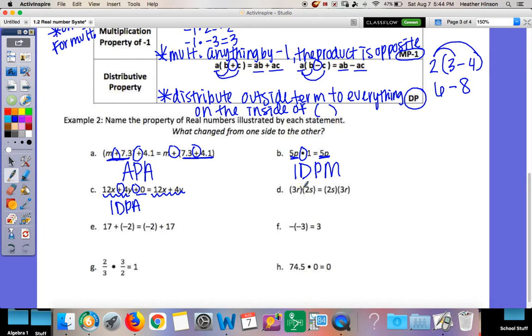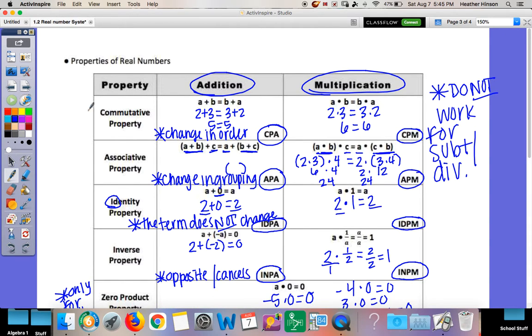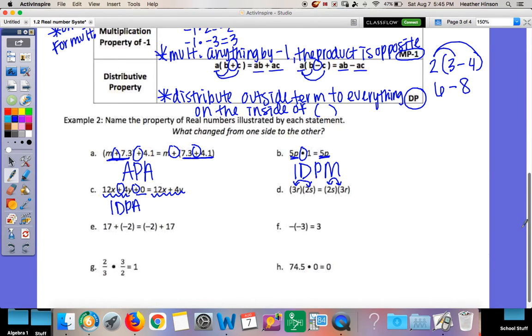Okay, D. What changed from side to side? Your parentheses here, they flipped. They changed in order. Over here, 3R came first. On the right side, 2S came first. Which one changes in order? The first one, commutative. That flips your problem around. Yes, it is parentheses, so you would kind of think it changes your parentheses.